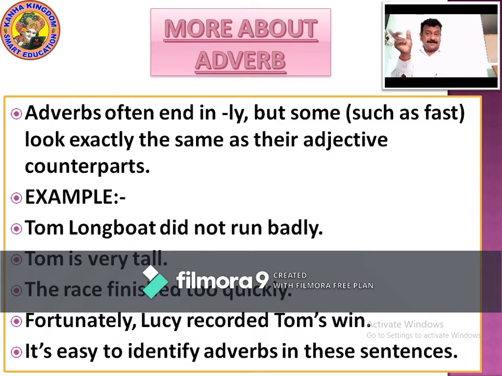The race finished how? Too quickly. How did Tim Longboat run? He did not run badly. Right? Lucy recorded Tom's win. How? Fortunately. The race finished. How? The race finished too quickly. So now here are the answers which you can easily identify. Please write it down.